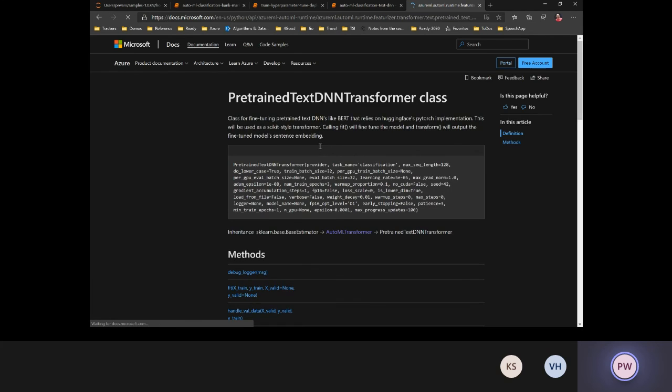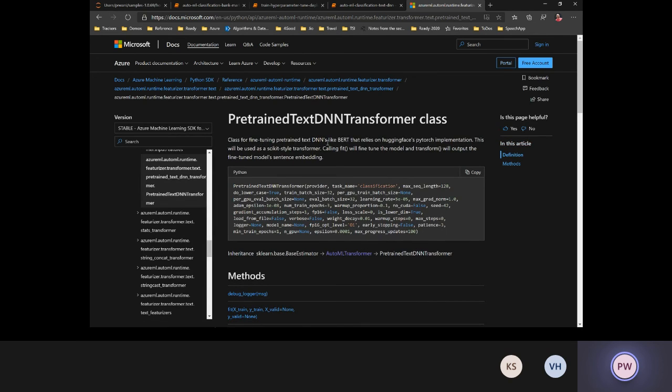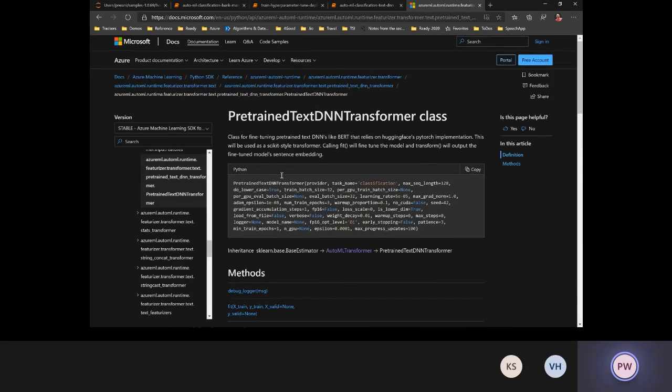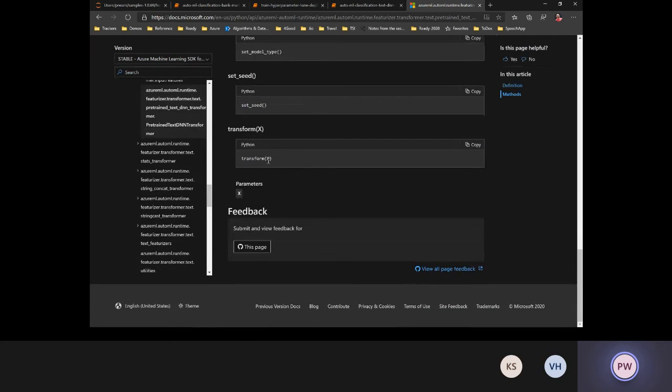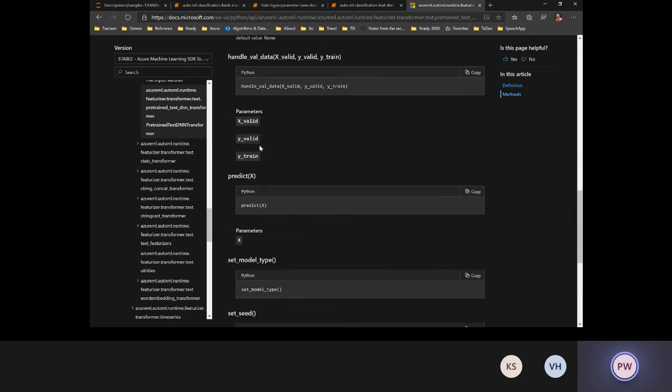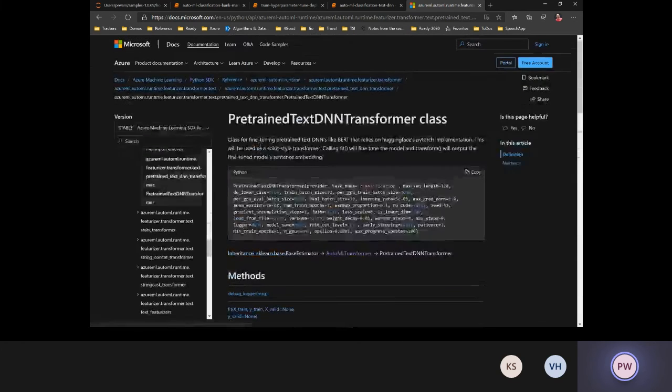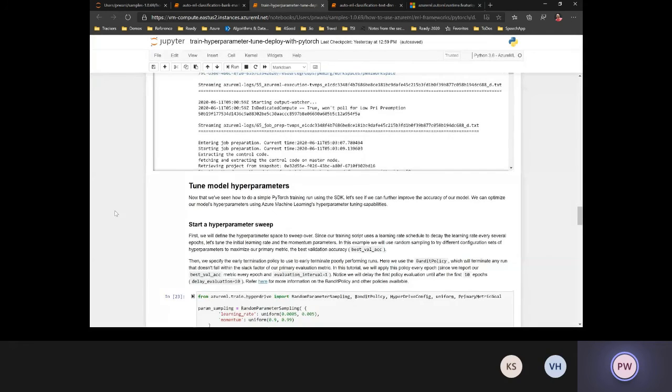So this is a class for fine-tuning pre-trained text DNNs like BERT that relies on the Hugging Face PyTorch implementation. It has a method called transform that takes the text corpus as input and gives me feature vectors from that. So this is how this particular classification scenario of automated ML for text leverages deep learning in the backend.